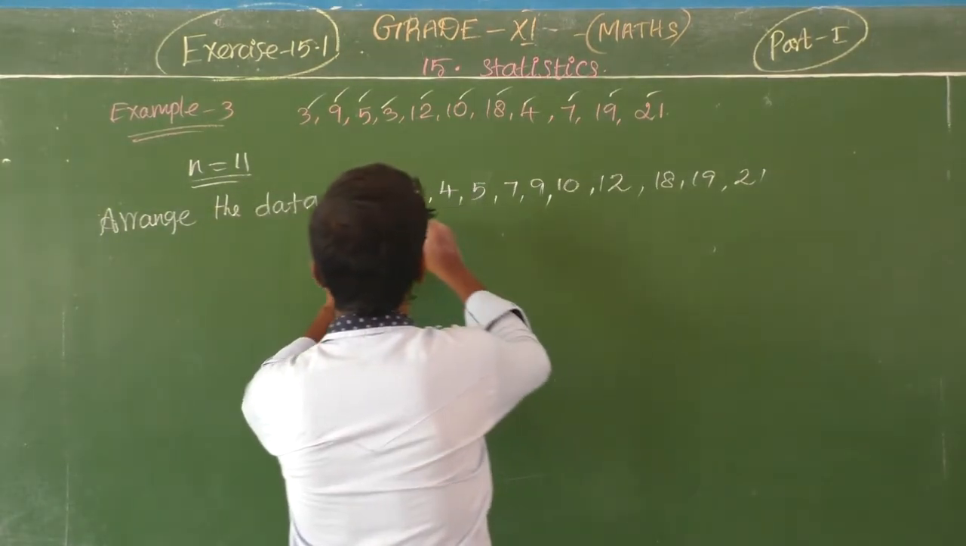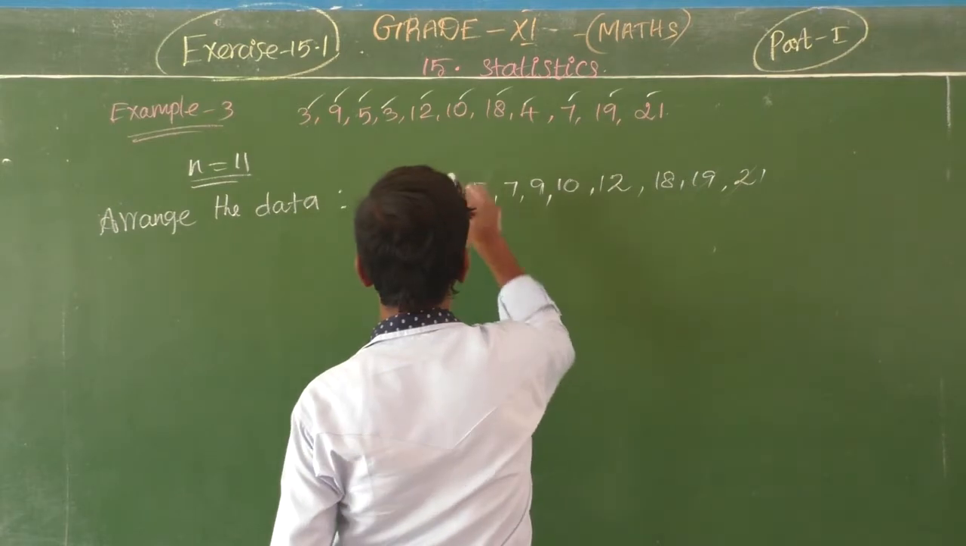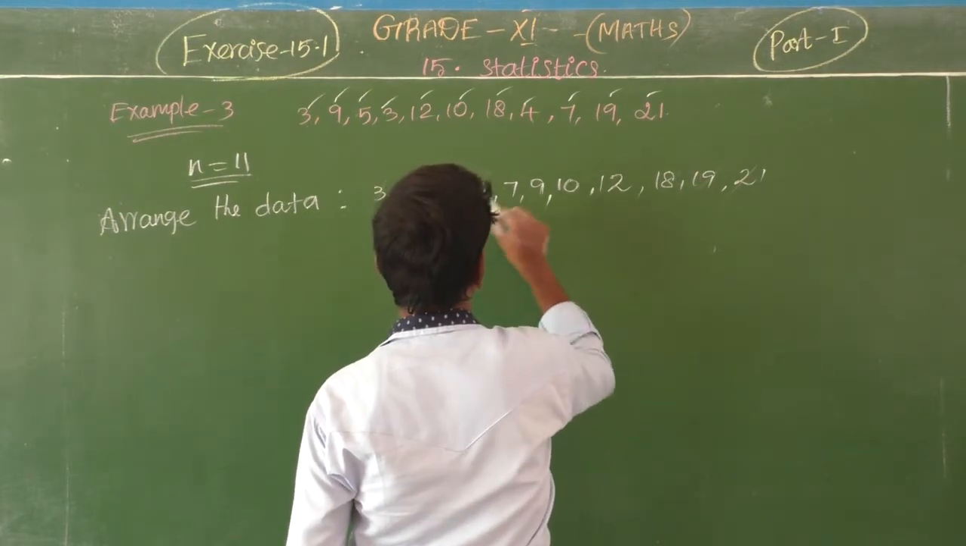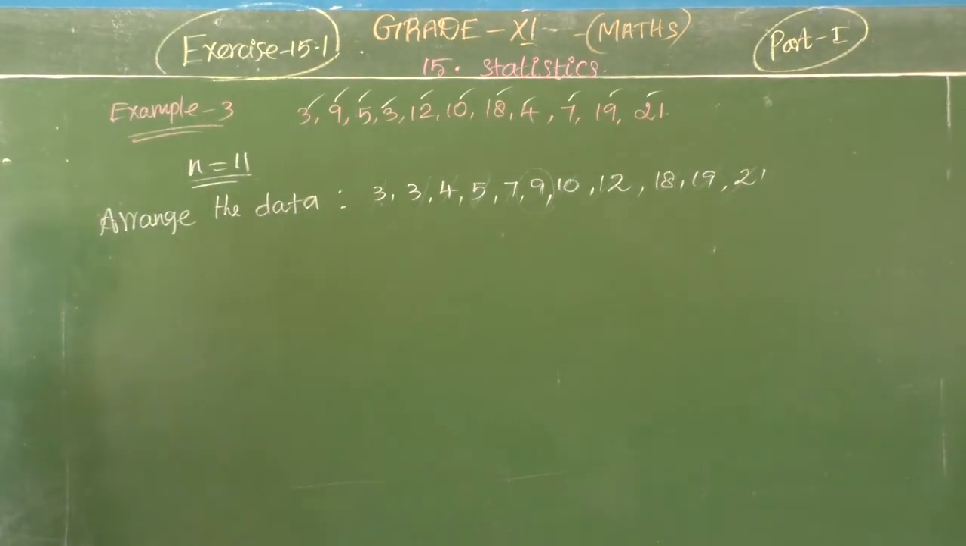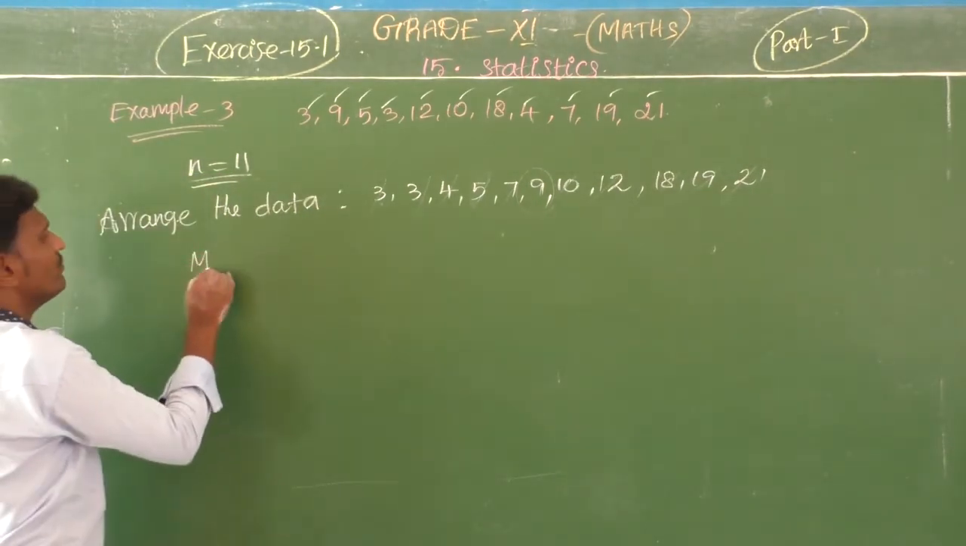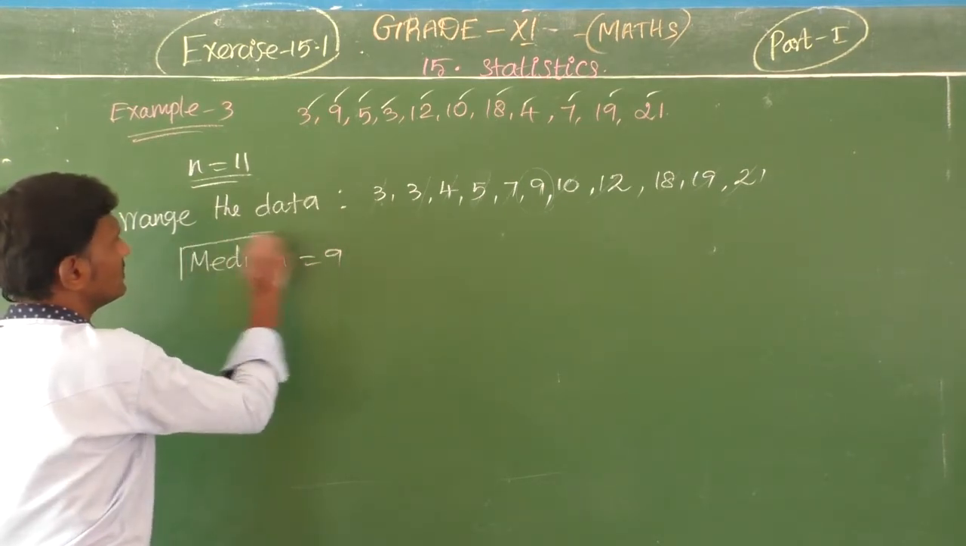So in lower class also you prepared. Eliminate like this, 1, 1. So that's all. 9. What is your value? 9. So median is equal to 9.